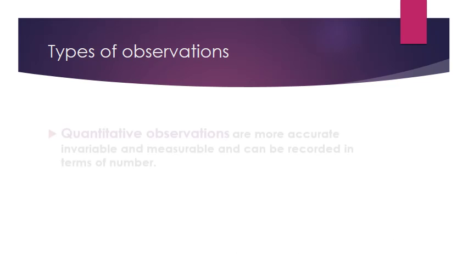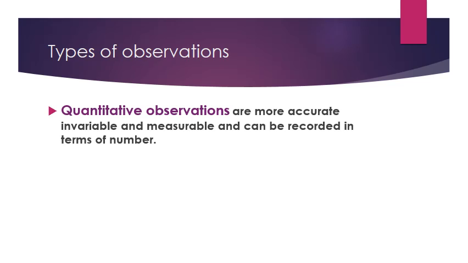Types of observations. Observations are of 2 types, as previously discussed. The first one is quantitative observations. They are more accurate. They are invariable. Invariable means that they cannot be changed. For example, if I'm telling you that the boiling point of water is 100 degrees centigrade, it's true. It has to be 100 degrees centigrade. I can measure it with the help of a thermometer. So it's more accurate, it's invariable, it's measurable, and it can be recorded in terms of numbers.